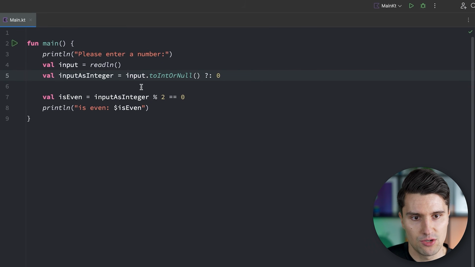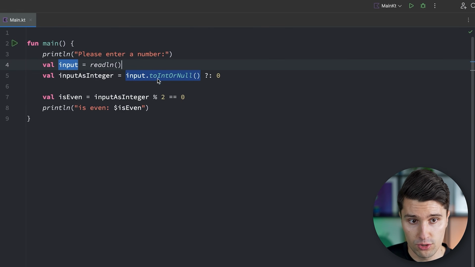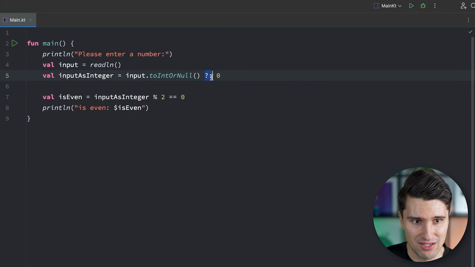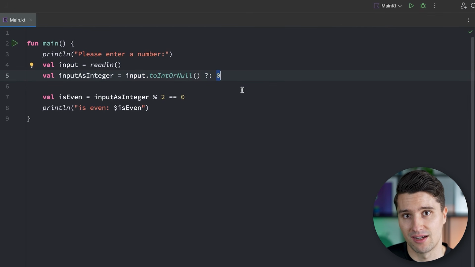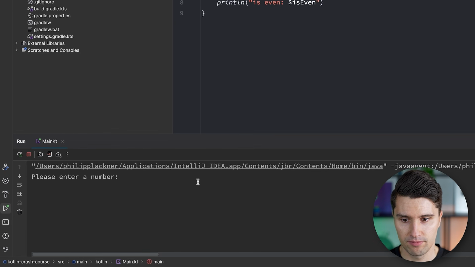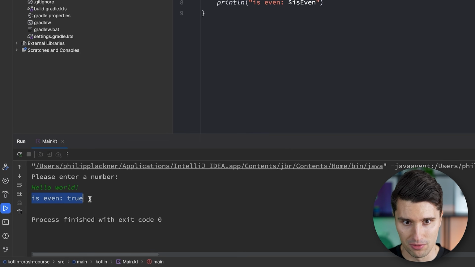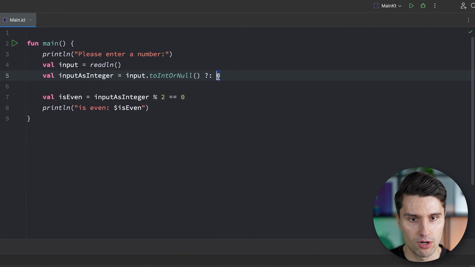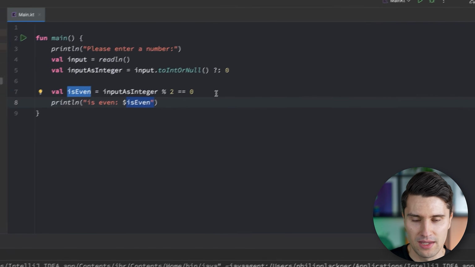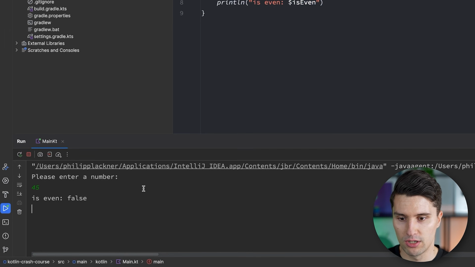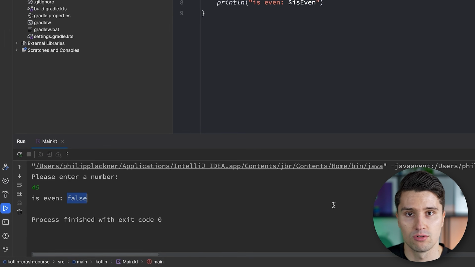So what this will do is, it will assign the input converted to an integer, but if the result of this conversion is actually equal to null, then this operator will instead take what comes on the right side. So if we run this and we enter hello world, it will now say is even is true, because it will take the default value of 0, take that as the input as integer because it failed previously, and 0 is obviously an even number, so it will say even is true. If we enter a valid number, then everything will still work as expected, then it will say it's not even.